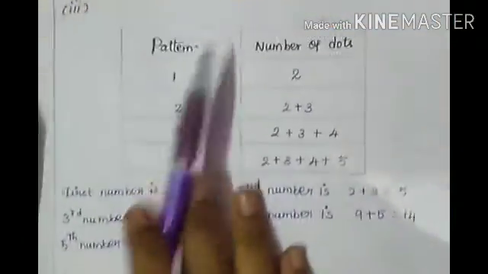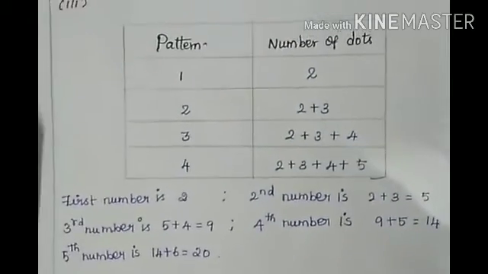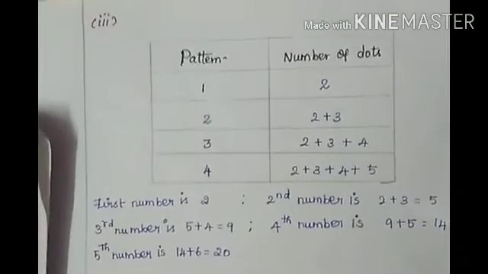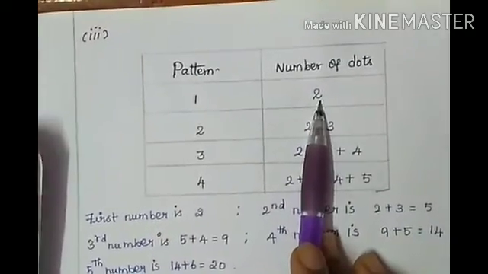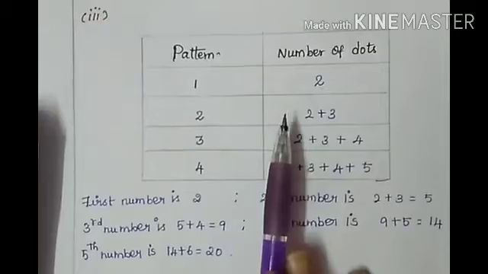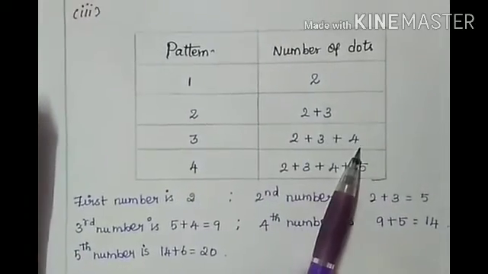Now we will go for the third question. Explain the pattern. How to explain the pattern? It's very easy. See this pattern. Just draw the tabular column like this. For the first one you write pattern, and for the second one you write the number of dots. For the first pattern we have 2 dots. For the second pattern we have 2 plus 3 dots. For the third pattern we have 2 plus 3 plus 4 dots.